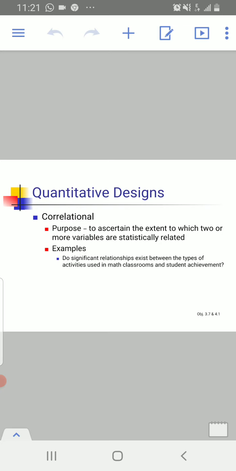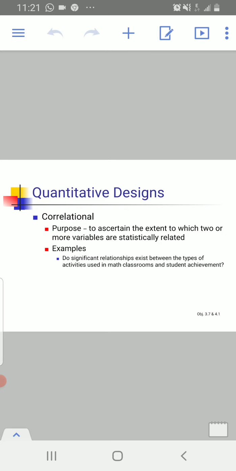The next design is the correlational design. You just have to understand it; we will not go into the details of this research. I have included it just for your understanding. The purpose of correlational research is to ascertain the extent to which two or more variables are statistically related. There are two variables which are statistically related with each other in this particular research design.